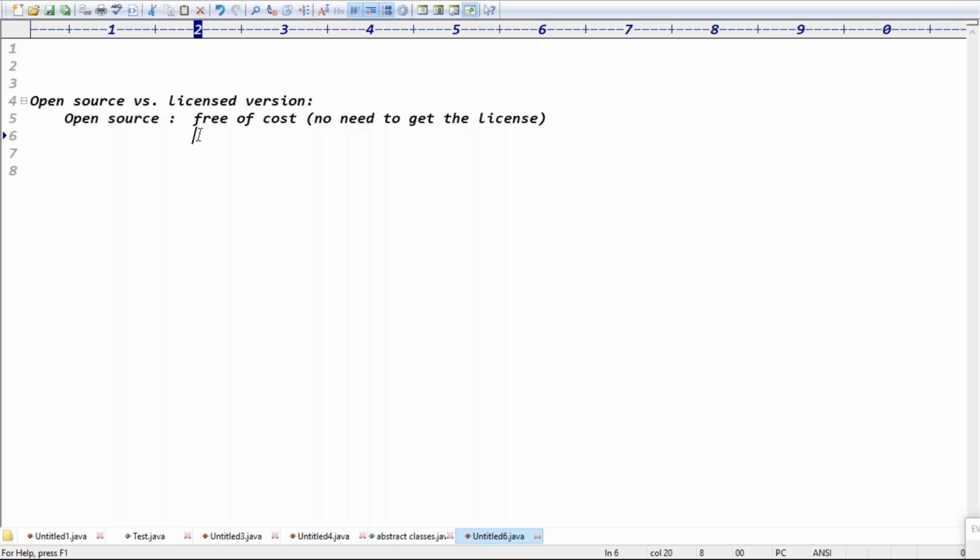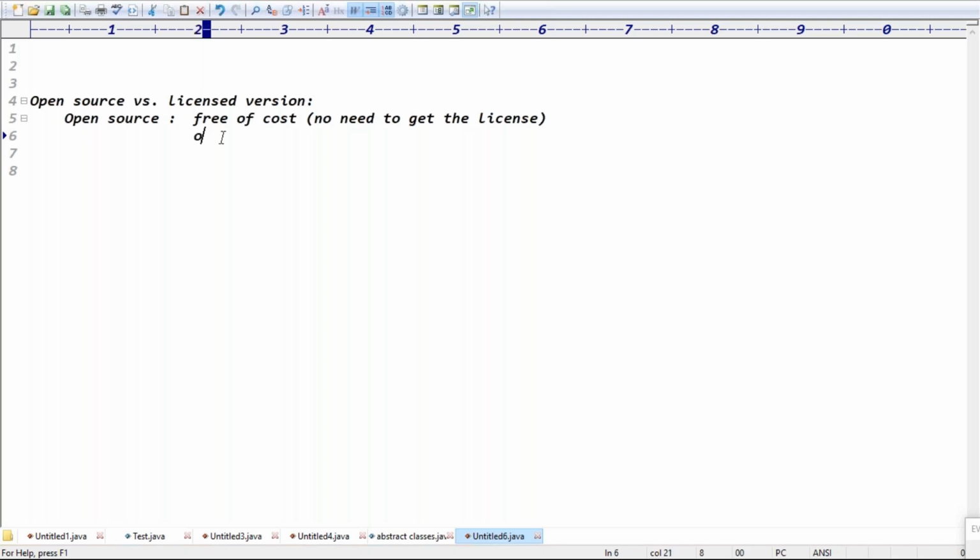Open source product means we can use that product free of cost, and we can even see the source code. We can see what code they wrote, what logic they implemented internally, and what techniques they are using. We can see all these things, guys. That is the main intention of open source. Open source means it's free of cost.